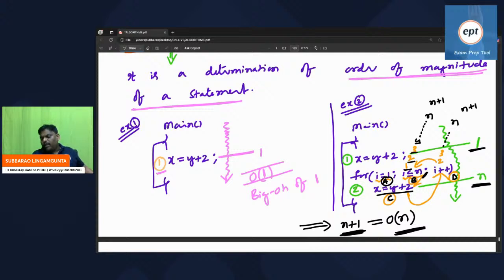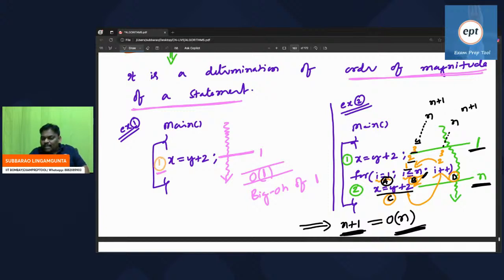Big O notation, omega notation, theta notation are approximate analysis. N plus 1, you can write big O of n, omega of n, or theta of n. What exactly is the difference between big O, omega, and theta? Afterwards I will explain. As of now, just concentrate on big O. Very simple: in n plus 1, whoever is bigger, you take. Just keep big O of n. So I think two programs are done. Finding time complexity is the very crucial part of the algorithm subject.